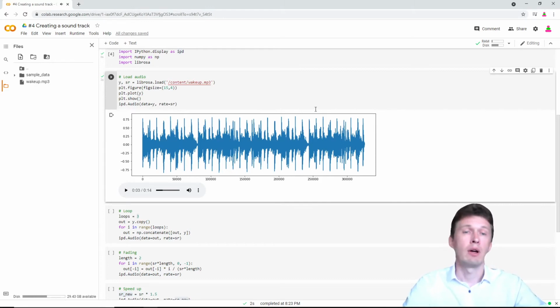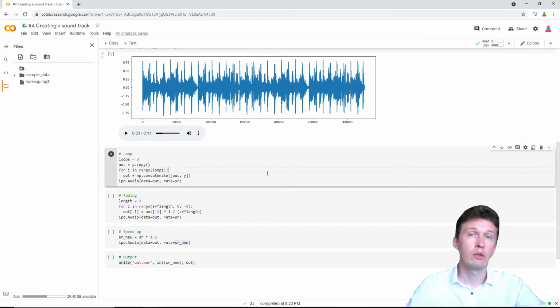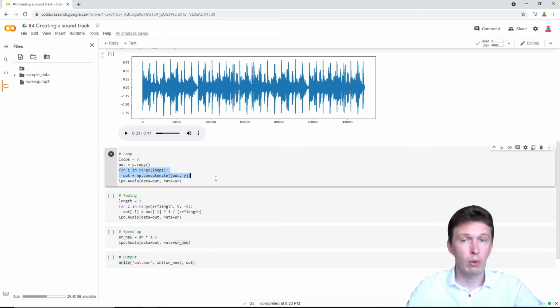Okay, so anything we do to add some effects is working with these amplitudes, so with this 1D array. For instance, if we want to do the loop, if we want to make any length of the audio, let's say we want to add 3 more fragments, so loops will be equal to 3. We do the loop. Each time we concatenate the original wave to the wave that was summed up on the previous step.